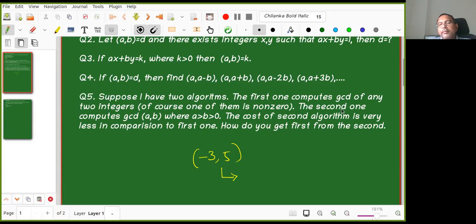The second algorithm tells me to give the GCD of A, B only where A greater than B greater than 0. So we can use 5, 3. Very good. So if I know the GCD of 5, 3, then I know the GCD of -3, 5. These two are equal. So I'll figure out what the GCD of 5, 3 is. Great. So one, and all of you know that a priori, but in general we need to find it out.